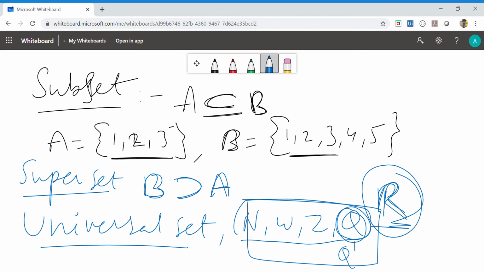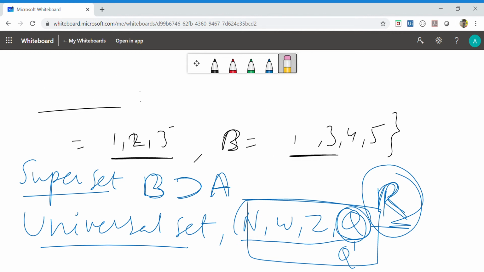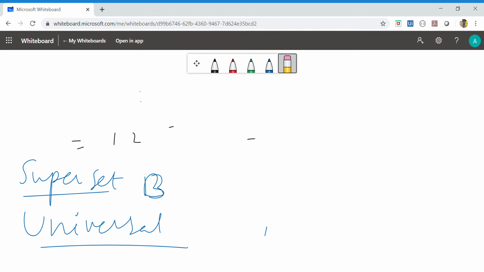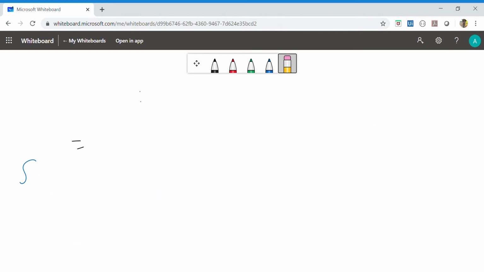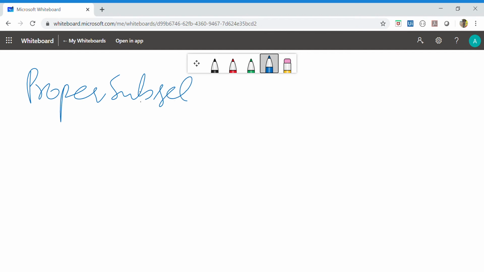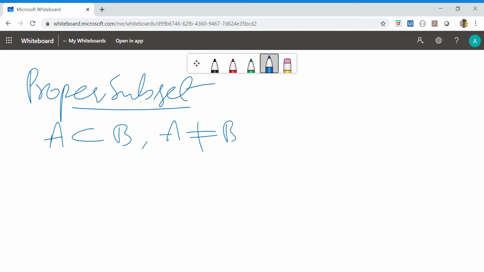Next, coming to proper subset. Proper subset. If A is a subset of B and A is not equal to B. Already we discussed equality: the number of elements is the same and the elements are also equal, then we write A equal to B. Here A is not equal to B and A is a subset of B. Then A is called a proper subset of B.